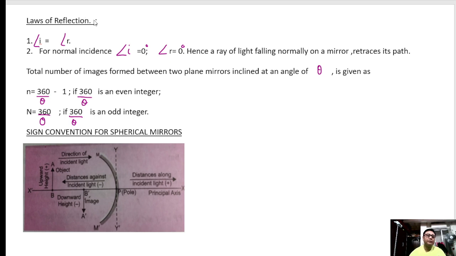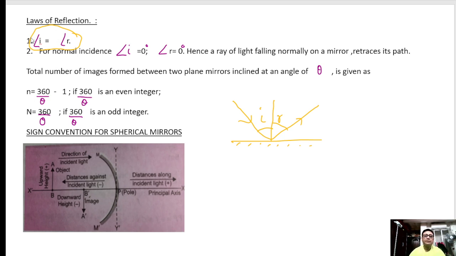The laws of reflection say that if this is a plane mirror, then this is the normal, this is the incident ray, this is the reflected ray, this is the angle of incidence, this is the angle of reflection. So the first law says that angle I is equal to angle R. This is the first law of reflection.